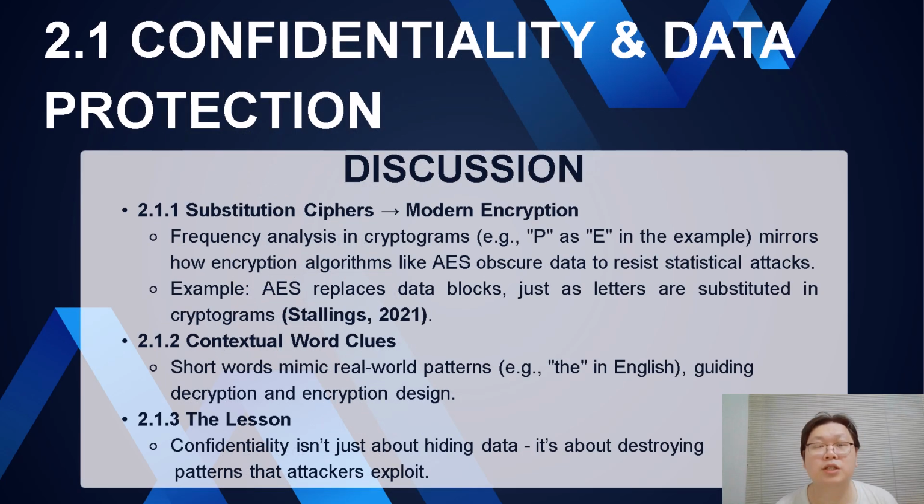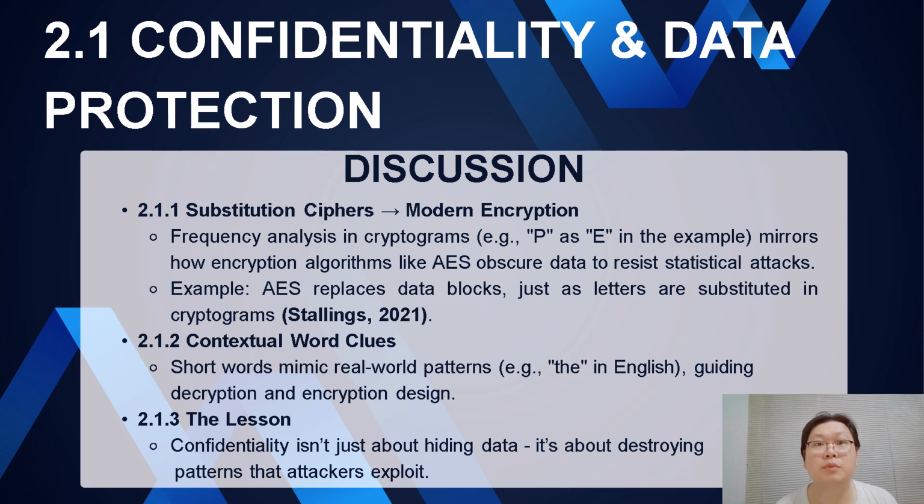Confidentiality and data protection. Let's start with keeping secrets safe. Imagine we have a secret code where we replace letters, like turning A into S. That's called a substitution cipher, similar to how modern encryption works. For example, if we send a message like office, encryption scrambles it into something like NYYAXP, so hackers cannot read it. However, contextual clues within messages can be exploited. For instance, short words like A often correspond to common letters in cryptograms. Similarly, patterns in phrases may persist in encrypted data.